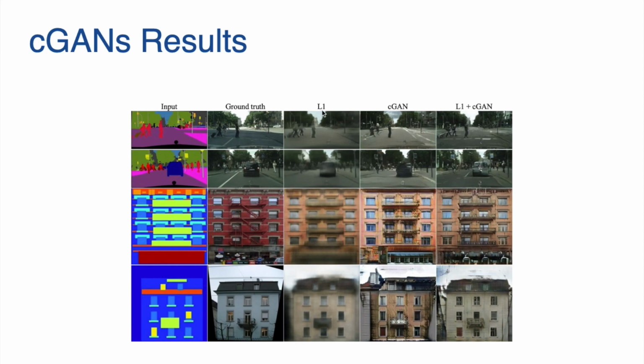L1 loss alone is used to show that it produced blurry results. CGAN alone is used to show that it produced sharp results but with pale colors. The color accuracy isn't as good as expected, but the combination of L1 and CGAN together produces the best and most realistic result possible.